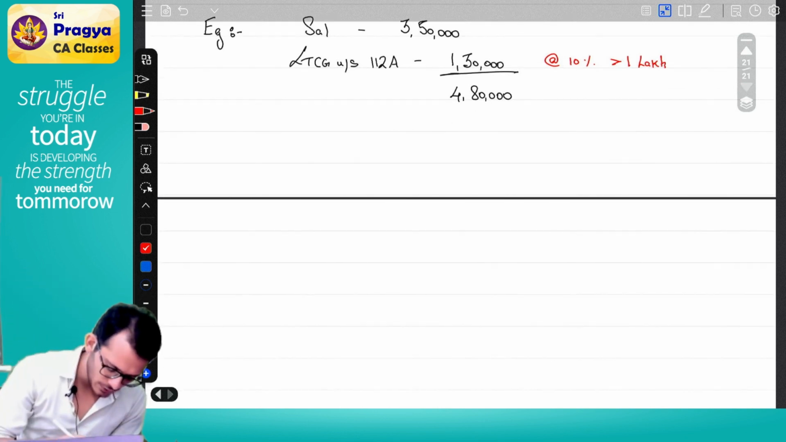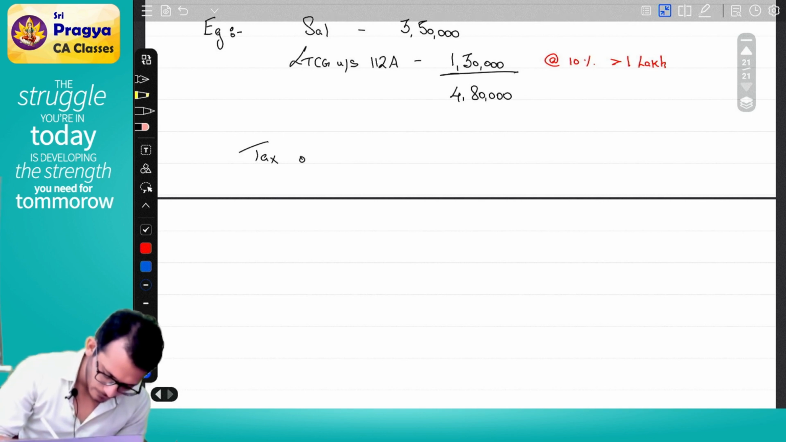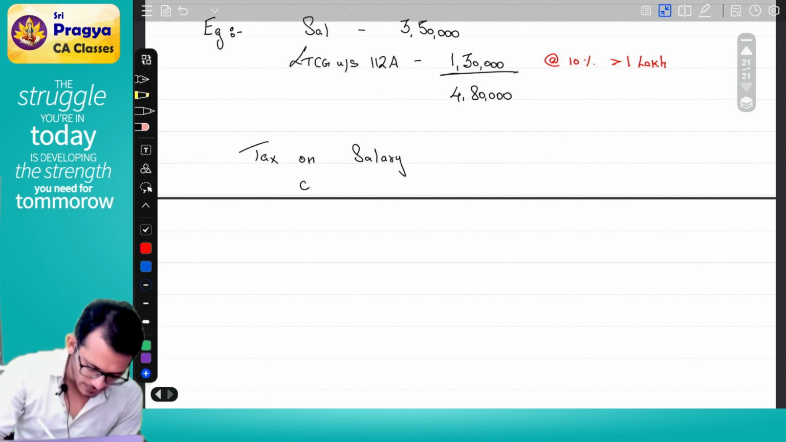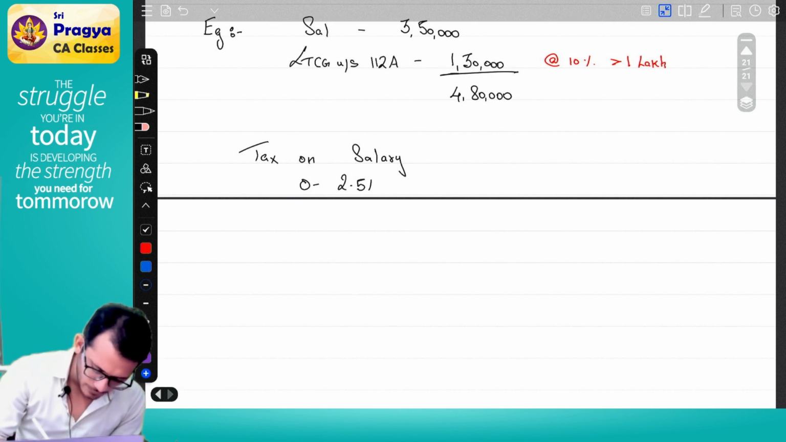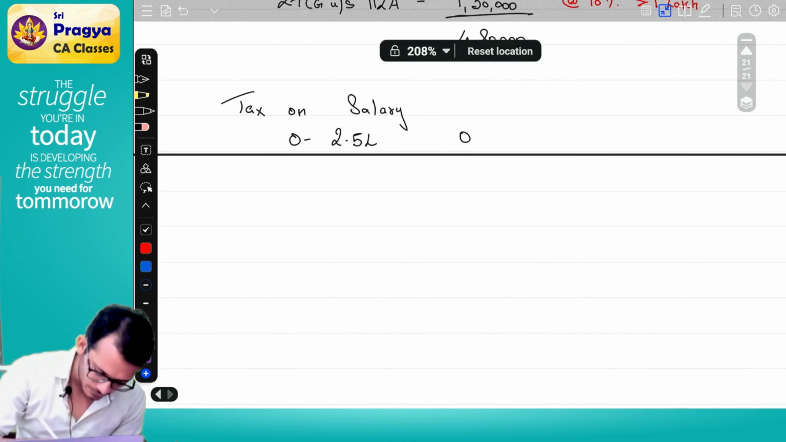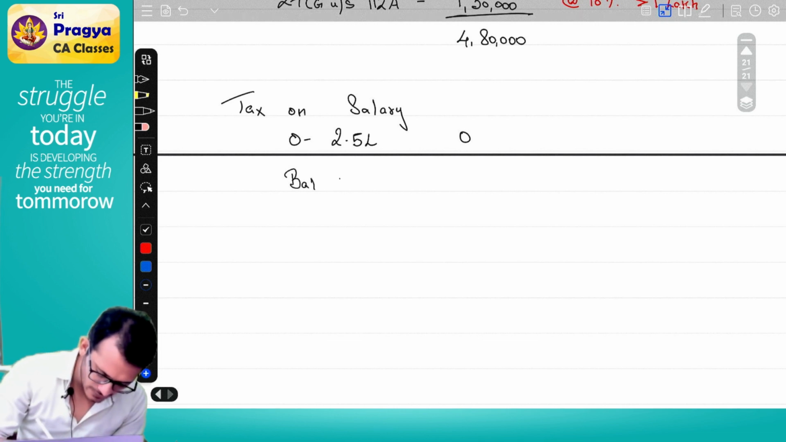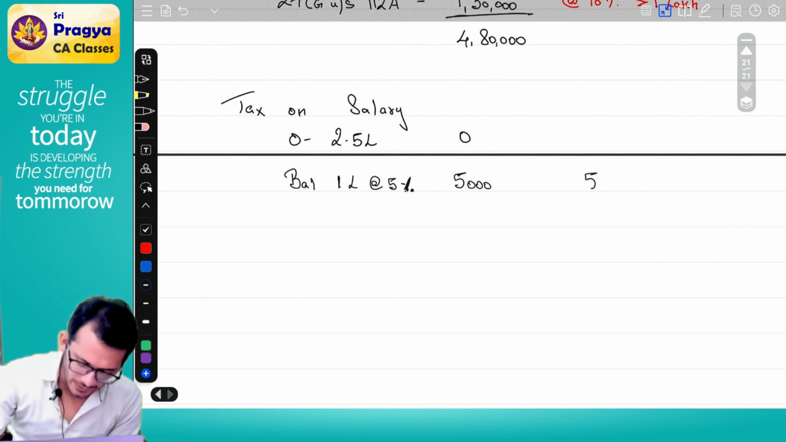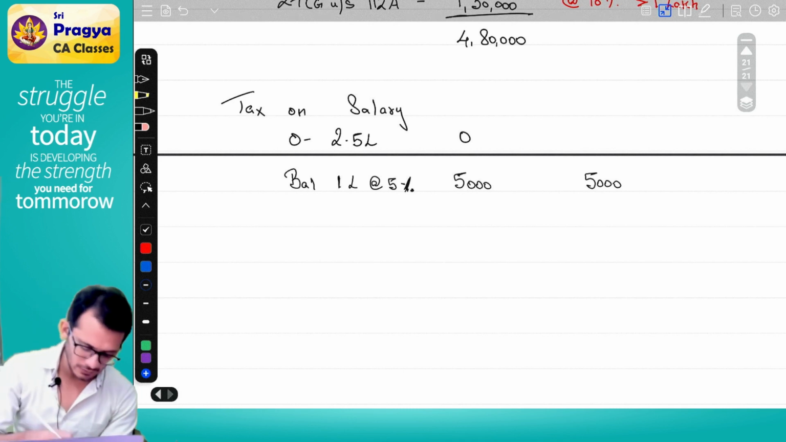So if I have to do this computation, I have to first say, what is my tax on salaries? What is my salary income? 3,50,000. In that 3,50,000, 0 to 2.5 lakh it will become 0. Balance is 1 lakh at the rate of 5%. Number is 5,000. Yes or no? Yes. So my total tax will become 5,000 on salaries.